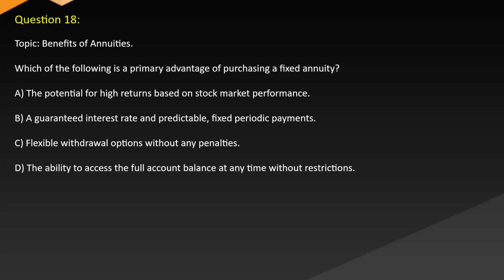Question 18. Topic: Benefits of annuities. Which of the following is a primary advantage of purchasing a fixed annuity? A. The potential for high returns based on stock market performance. B. A guaranteed interest rate and predictable, fixed periodic payments. C. Flexible withdrawal options without any penalties. D. The ability to access the full account balance at any time without restrictions.